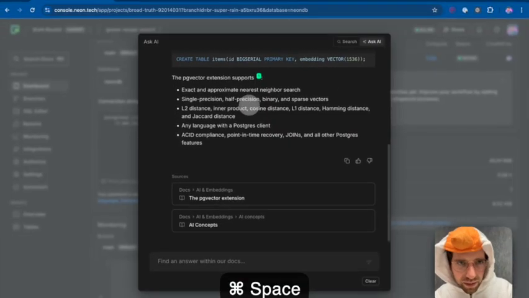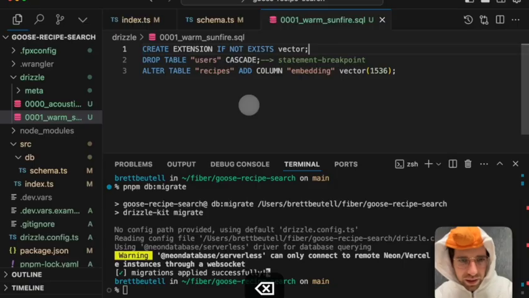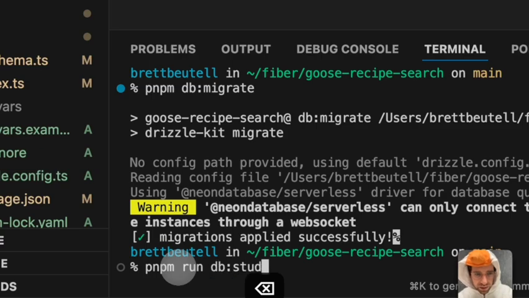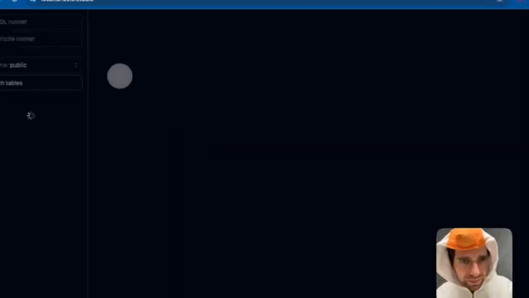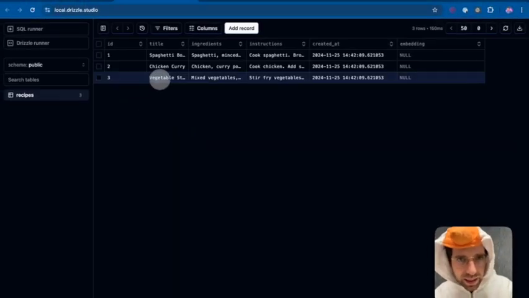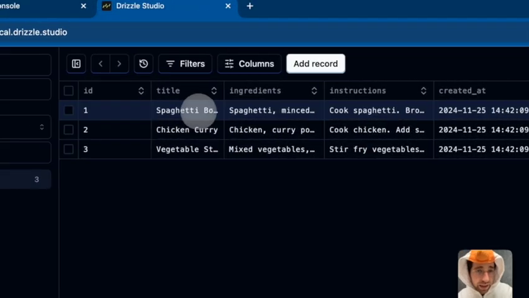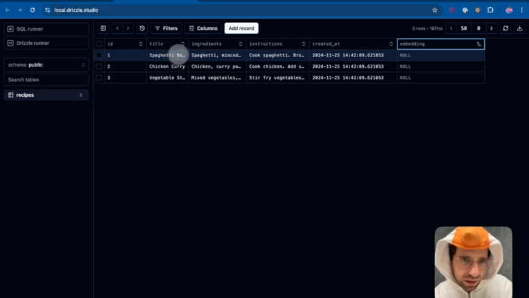Let's see. Okay, we can do something fun here. I'm going to run pnpm run db studio. This is Drizzle Kit Studio. It's a nice little tool for inspecting your database. So this is connecting to, nice, my production database at this point. And I can see that this embedding column was added. So I can see every recipe in my database. I could modify it if I wanted to.